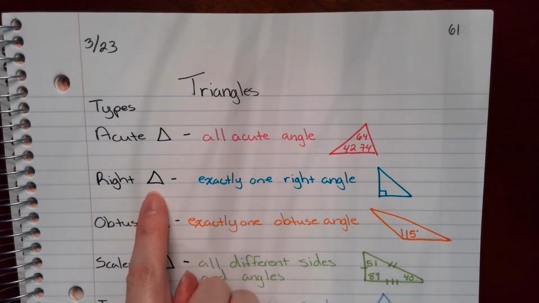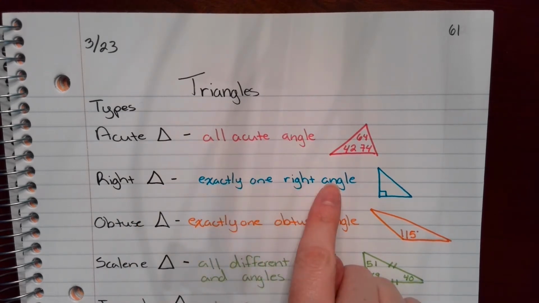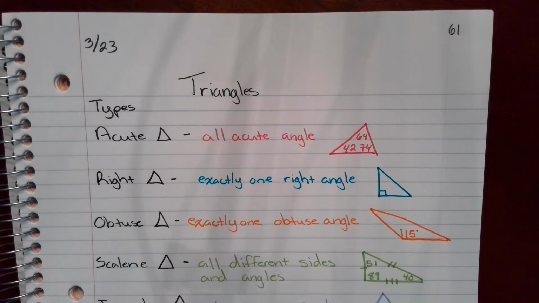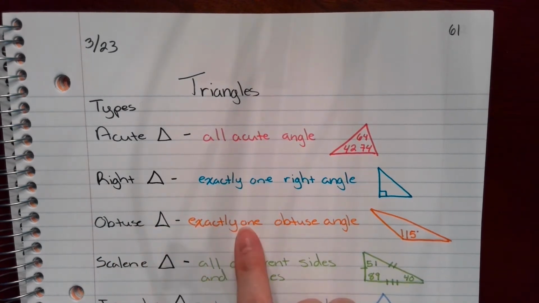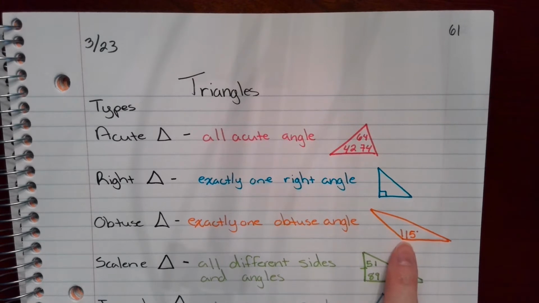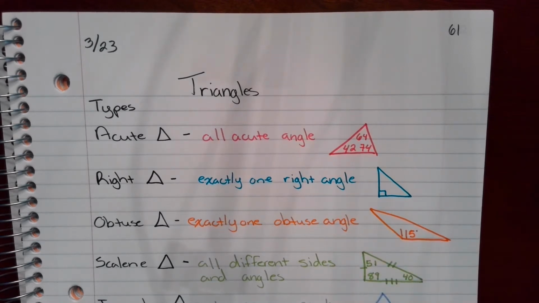Then you've got a right triangle, which has exactly one right angle. So you have a 90-degree angle. You can't have more than one because then you wouldn't be able to create a triangle. Your obtuse triangle has exactly one obtuse angle, or an angle that is larger than 90 but less than 180. And that is an example right here. So like this is 115. That means the other two angles are some form of acute angles.